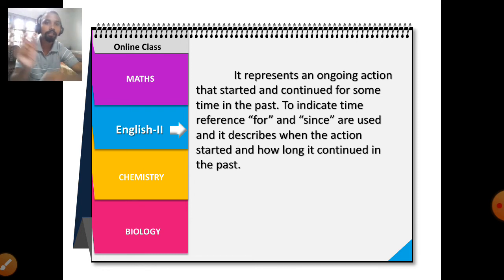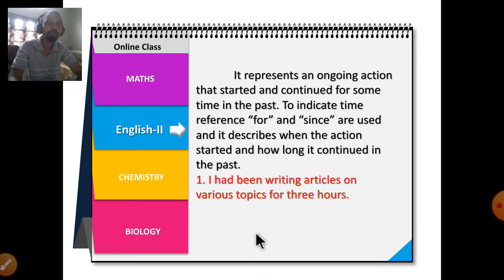So you have to remember only these two words, for and since. Now, when can we use for and since? Since is used for a particular point of time, and for is used for the duration of time. Point of time, since; duration of time, for. You have to remember this.